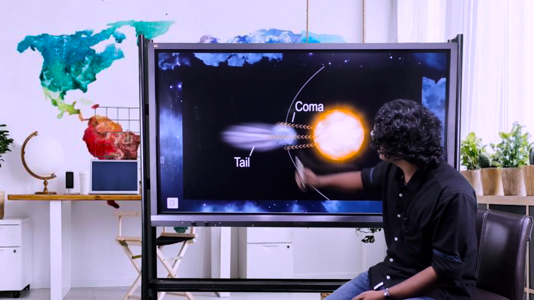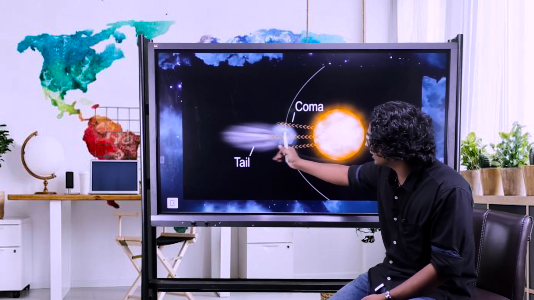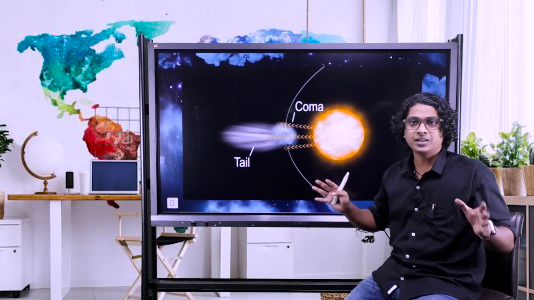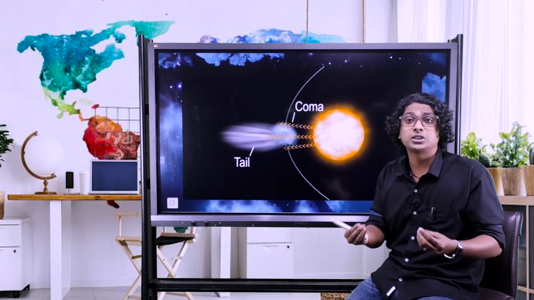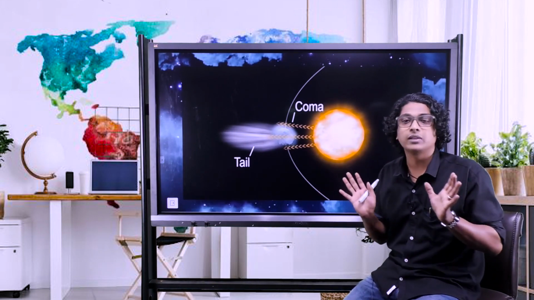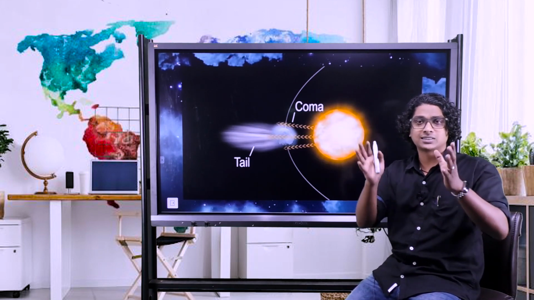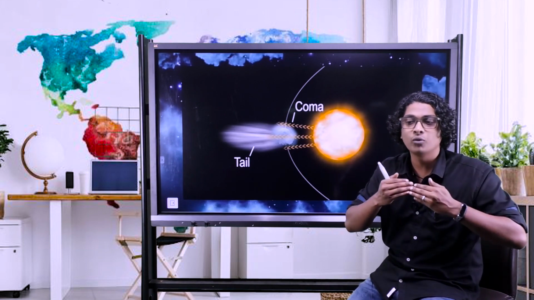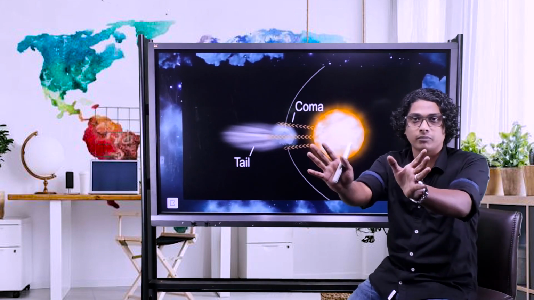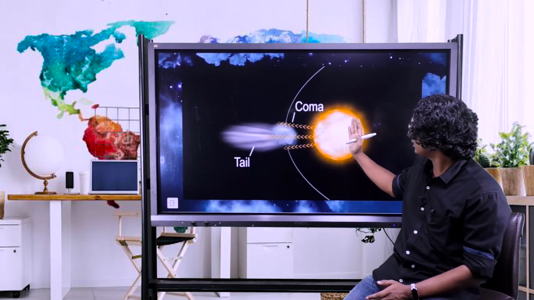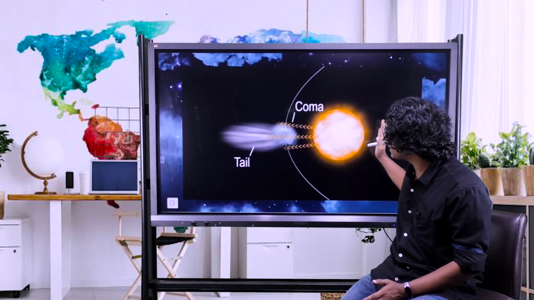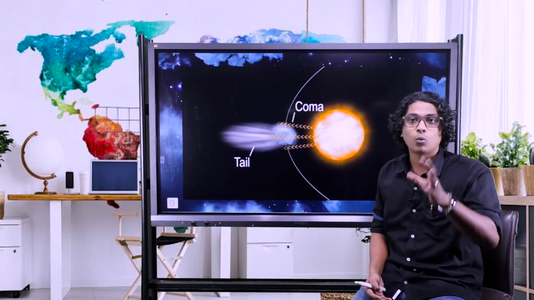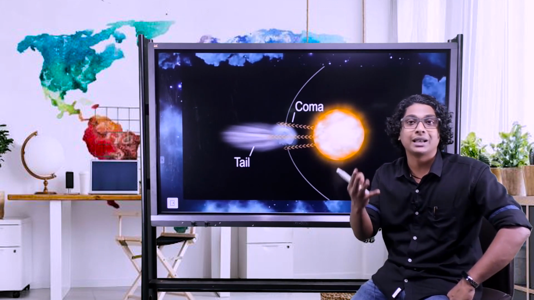Now as seen in this picture, when this frozen object is coming towards the sun, it will be getting more energy from the sun. The energy coming from the sun consists of charged particles, like ions. They can push, right? Now imagine the sun is blowing out energy which is moving like air, like pushing, like a fan. You'll be able to see that the energy is blowing against the comet's movement. So what happens is that the comet will start melting, right?